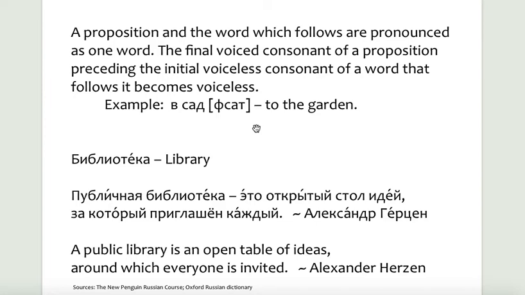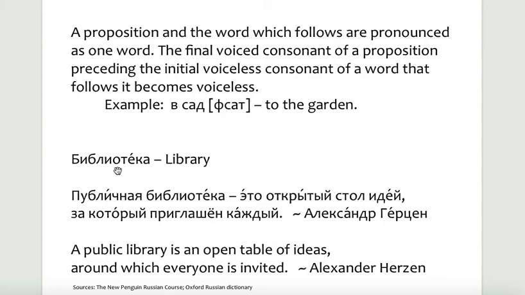So to sum up, let's take a look at the word library in Russian. It is written as biblioteka, however it's pronounced differently. Why? Let's take a look at the stress first. So ye is stressed, it is pronounced ye. It makes the consonant before it sound softer, so t sounds soft.